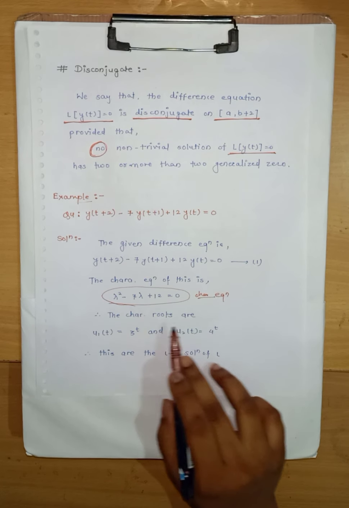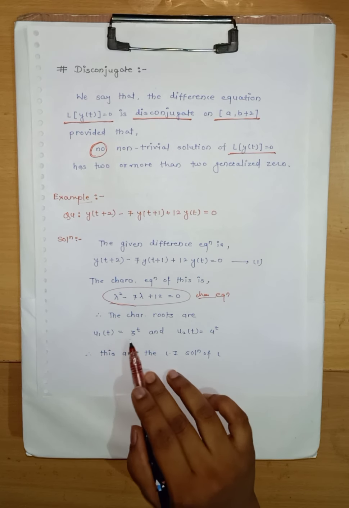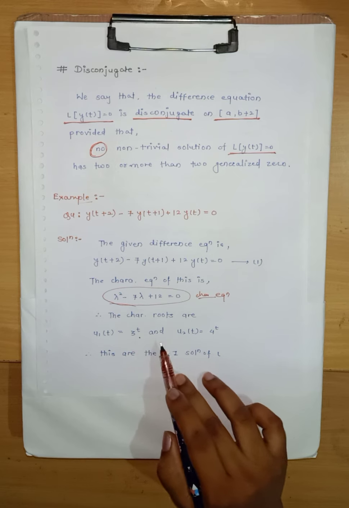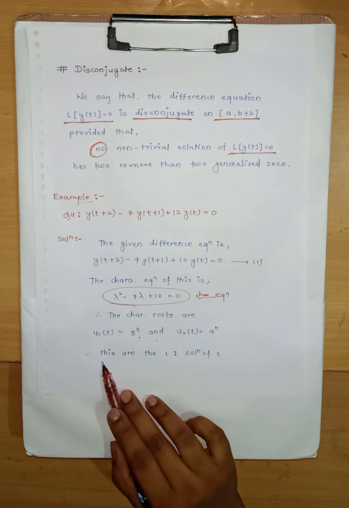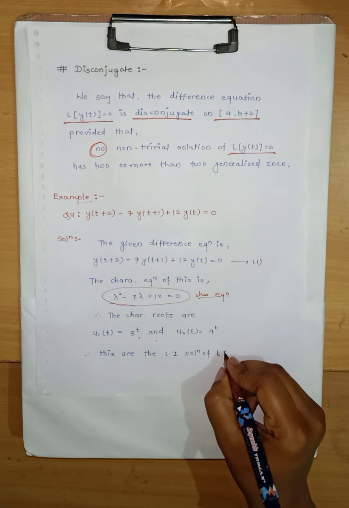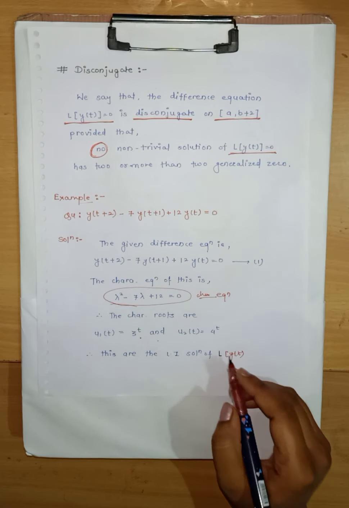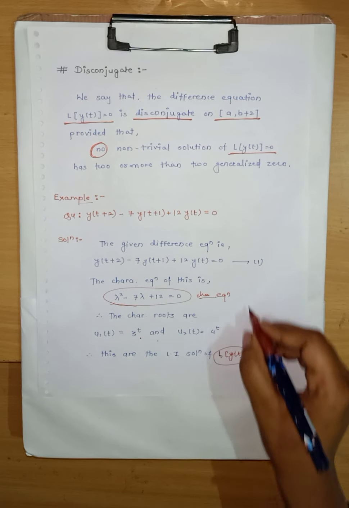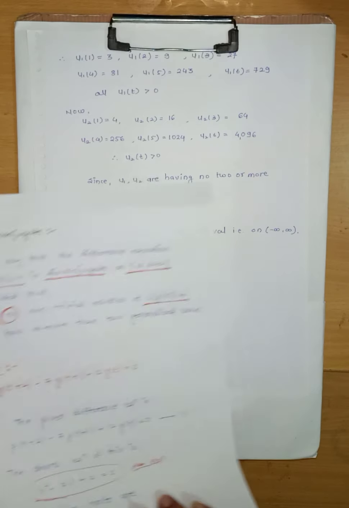So the characteristic roots of this are u1 of t equals to 3 to the power t and u2 of t equals to 4 to the power t, and these are the Li solutions of L of y of t. This is the L of y of t now, and these are the Li solutions of that.